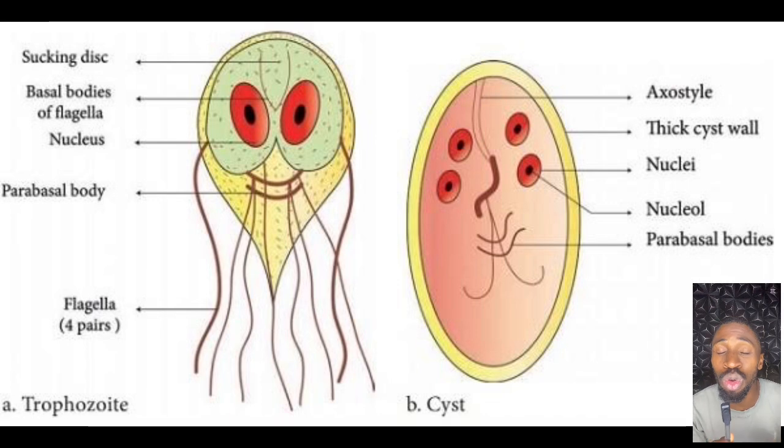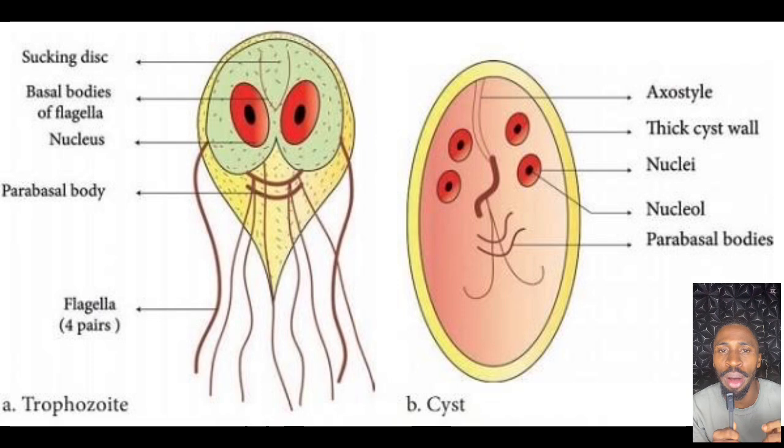But one thing you have to know, it lacks some cell organelles, which are what? It lacks the mitochondria, it lacks the Golgi body, but there is a presence of microtubules, which are used to multiply. Don't forget. So the next is the cyst, the infectious or dominant form.